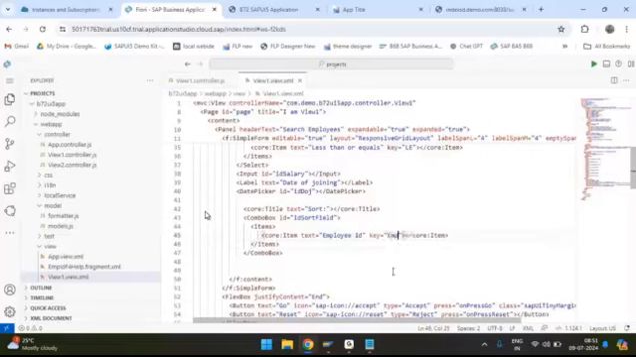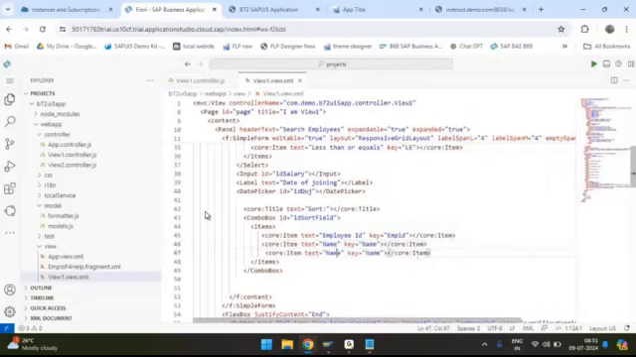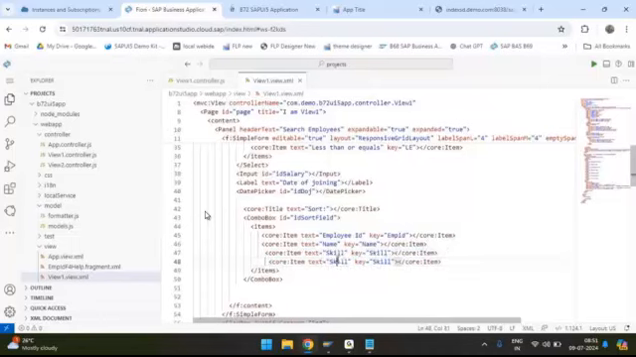So EMP ID. Now copy this. This is name. This is also a name, and then let's copy this. Name this skill. I'm not keeping all the fields, but you can keep all the fields, whatever you want. Let me write salary. Okay, so these are enough. 4 fields for the sorting.